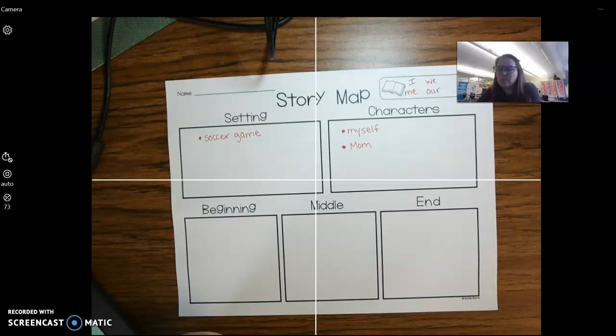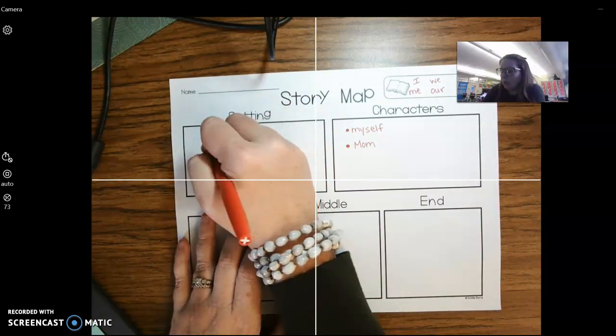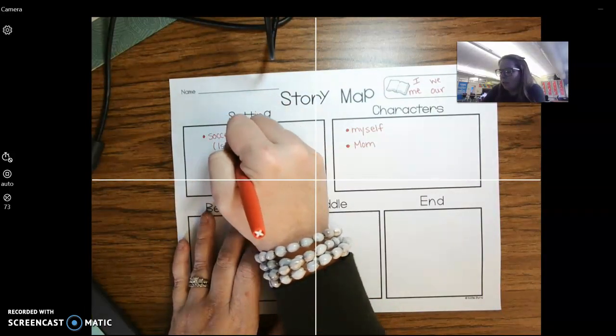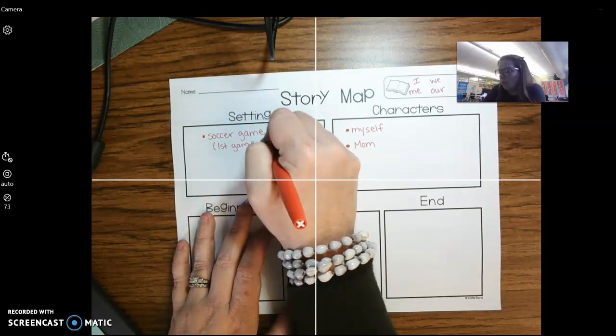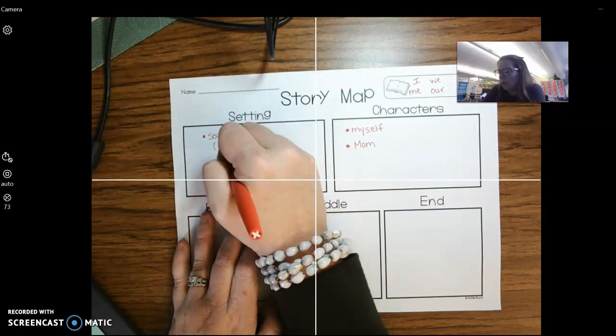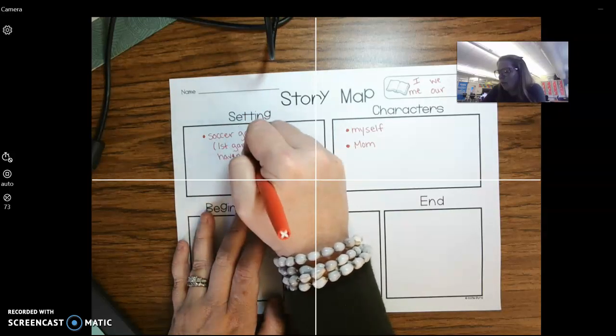But when I was in high school, I got injured. I had to have some knee surgery. And after my knee surgery, I was really afraid to play. I was afraid that I would hurt my knee again. I was afraid that I wouldn't be strong enough, that I wouldn't be as great of a player as I used to be. And so I was very scared about that game and what it would look like. Okay, so I'm going to write soccer game. And then I'm just going to put a little thought right here. It was my first game after having, Miss Esther spelled, having knee surgery.